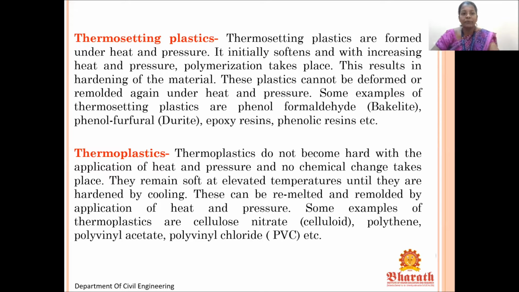These plastics cannot be deformed or remolded again under heat and pressure. Initially thermoset will be softened, then on applying heat and pressure, it will harden. The material gets hardened, so again it cannot retain its original shape. Whereas thermoplastic is vice versa. It won't harden with heat and pressure. While cooling, it will get hardened and it can be remolded into any desired shape. That is called thermoplastic. Examples of thermosetting are bakelite, phenol furfural, epoxy resin, phenolic resin. Whereas thermoplastics are cellulose nitrate, polythene, polyvinyl acetate, polyvinyl chloride, PVC, as we call it. So these are the examples.